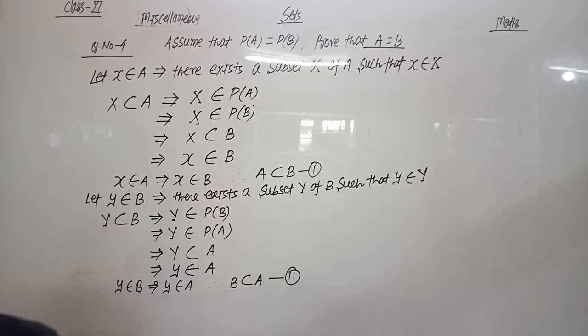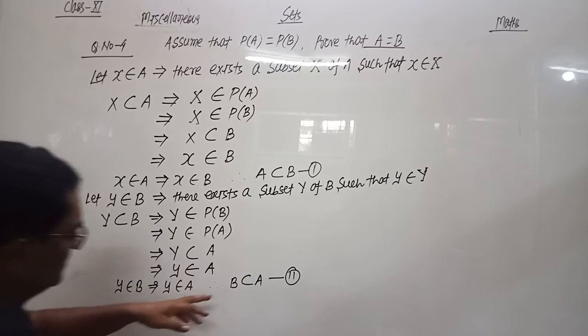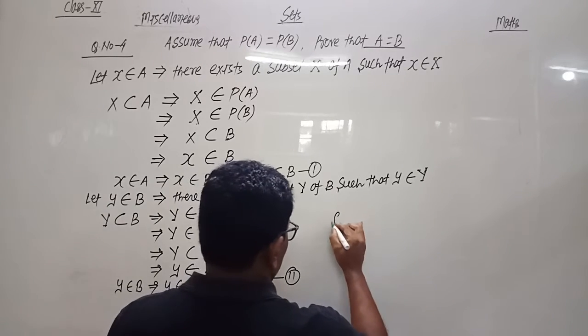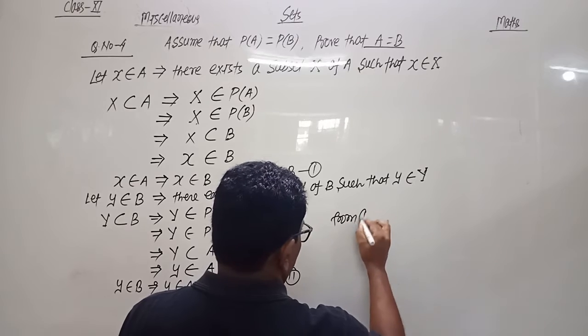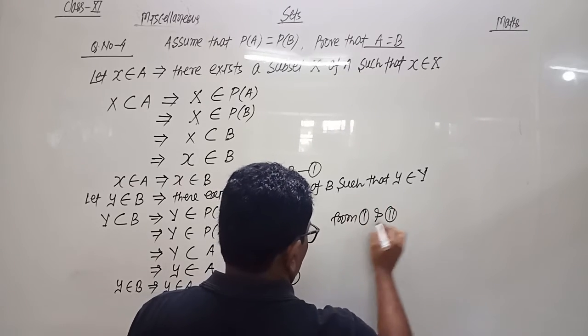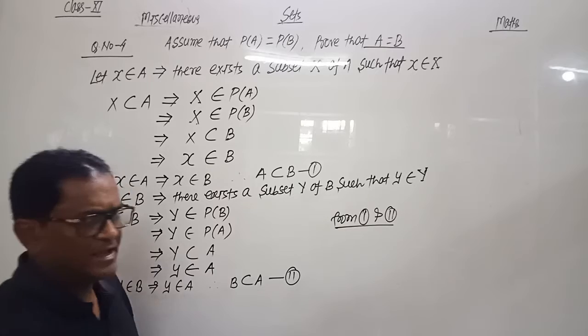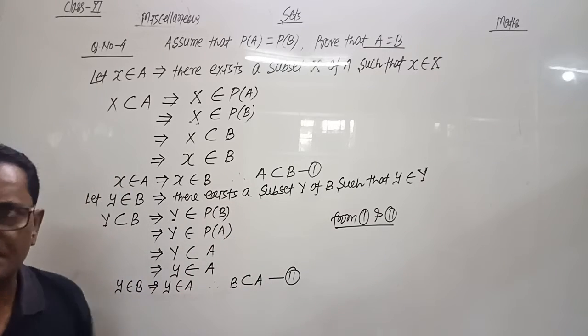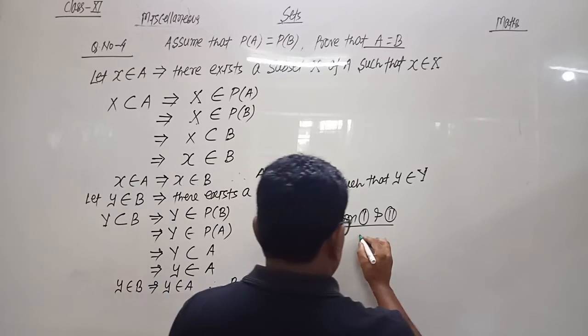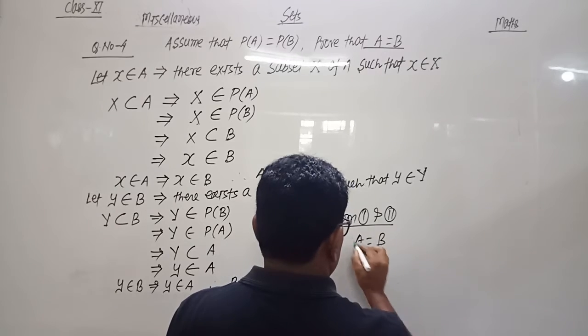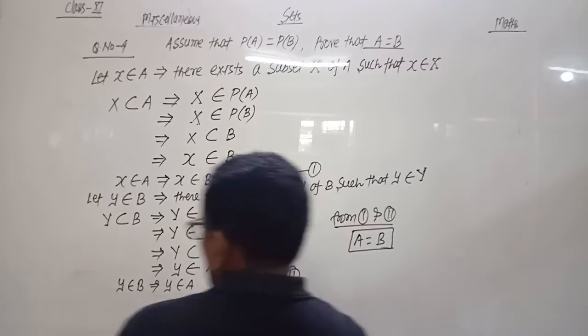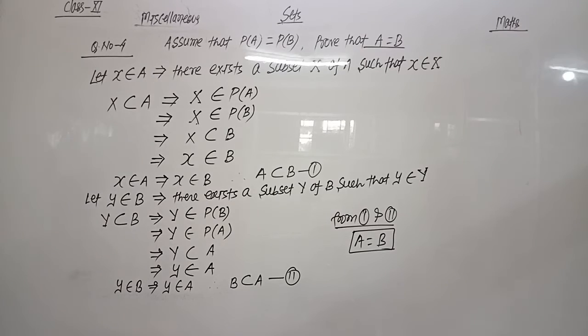So from the first we got that A is the subset of B, and from the second we got that B is the subset of A. So from the first and second, this is only possible if A is the subset of B and B is the subset of A. It means A must be equal to B.